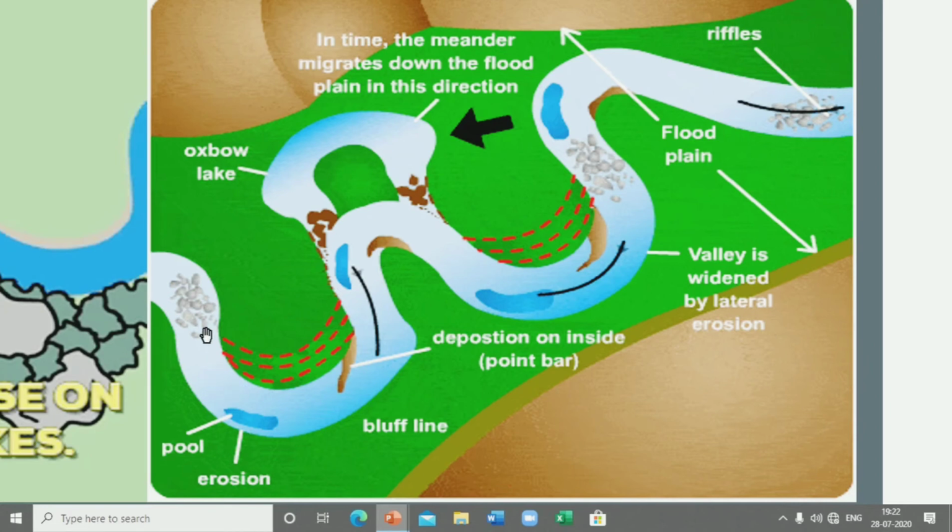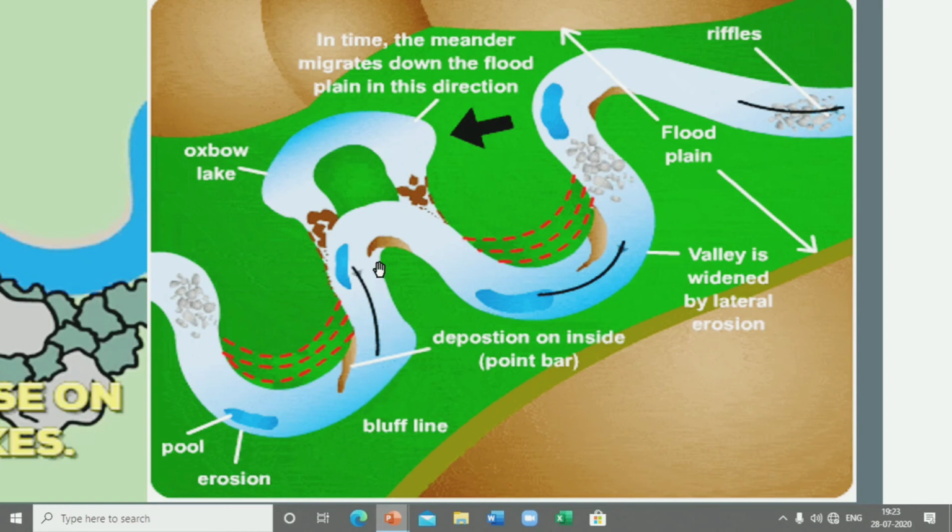When the river begins to move in its course, it bends, and this bend is known as the meander, because of a small obstruction in its path. The speed of the water is more on the concave bank, where the erosional work of the river is more prominent, and the concave bank is much steeper. After eroding it, the river deposits the material on the convex bank. So the concave bank is related to erosion, and the convex bank is related to deposition. The convex bank is much gentler, and the concave bank is much steeper.